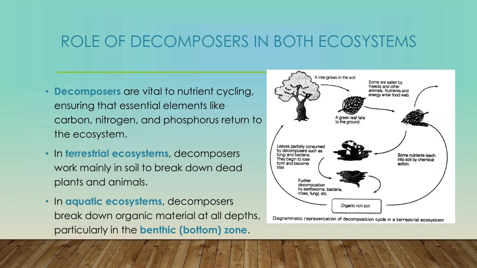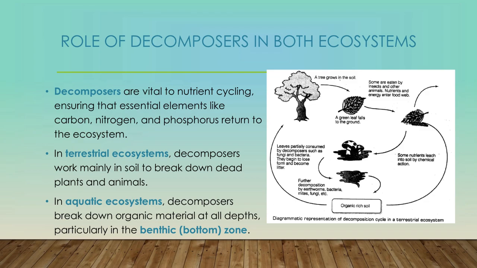Next slide is dealing with the role of the decomposers in both ecosystems. While seeing the energy pyramid, we will not put the decomposers at the top or apex position, because only up to tertiary consumers are shown in the pyramid, but the role of decomposers is very important in both ecosystems.